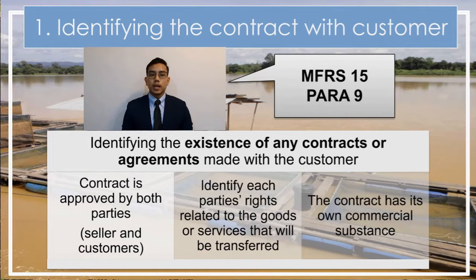In addition, there are certain conditions in identifying the contract. The first is that the contract is approved by both parties, which are the seller and the customer. The second is that each party's rights related to the goods or services to be transferred are identified. The third is that the contract has commercial substance. A contract has commercial substance if it allows the company to receive a return for its products or services.